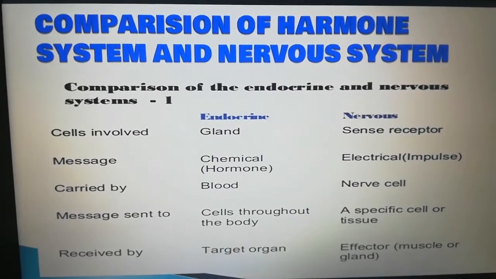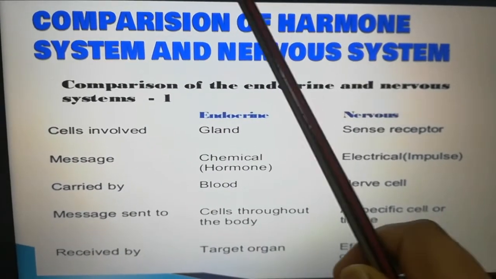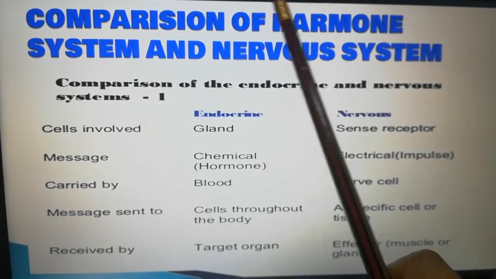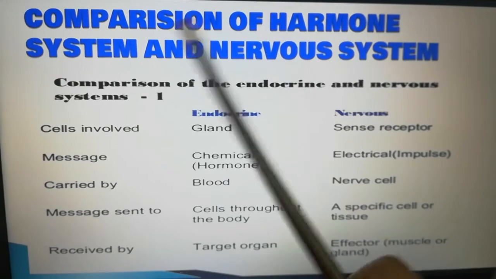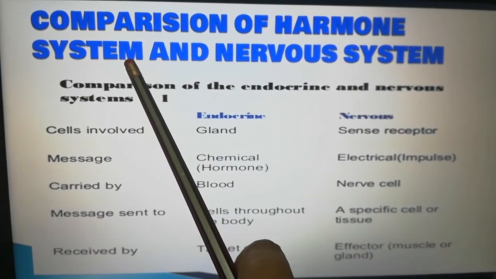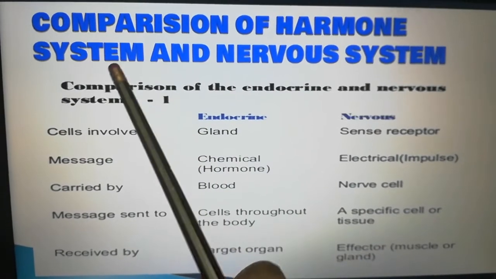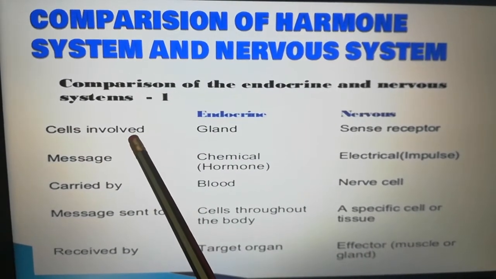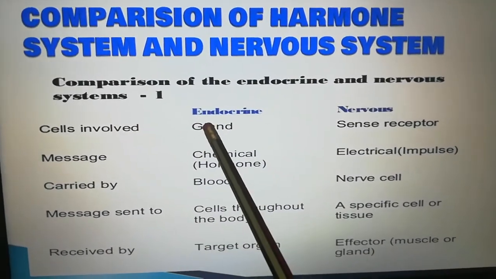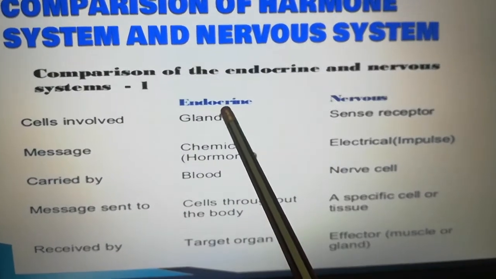Now let's see the comparison of the hormone system and the nervous system. Here in the hormone system, special cells release chemicals called hormones. What is involved here in the hormone system? Cells are involved. Which cells? The cells present in glands.